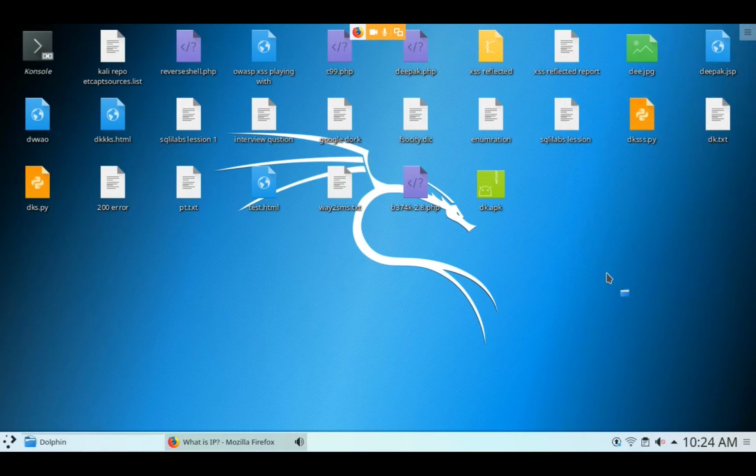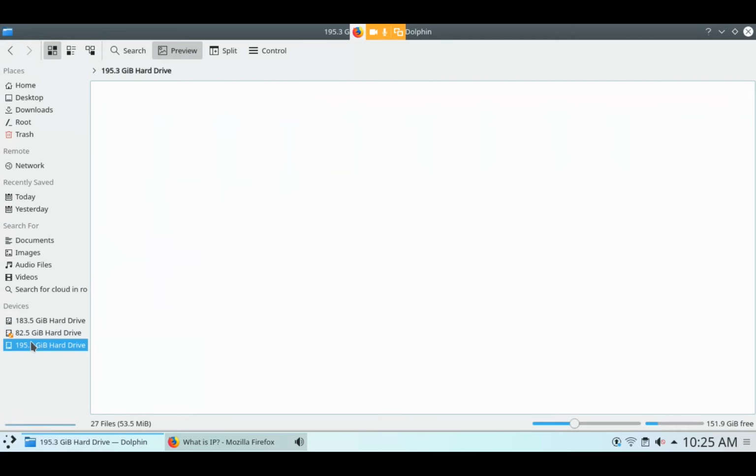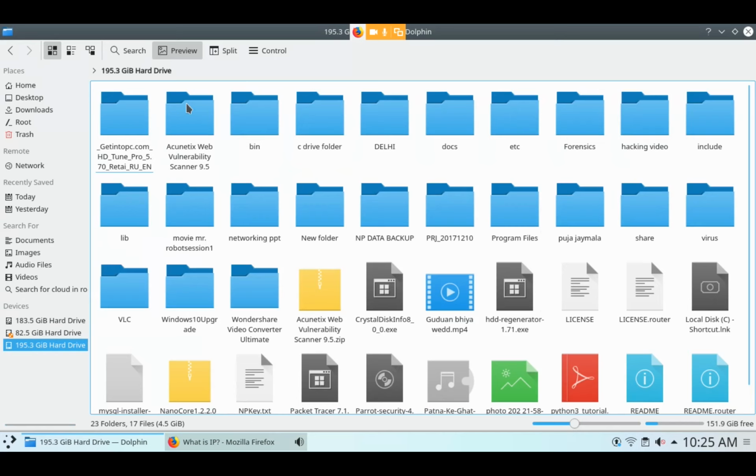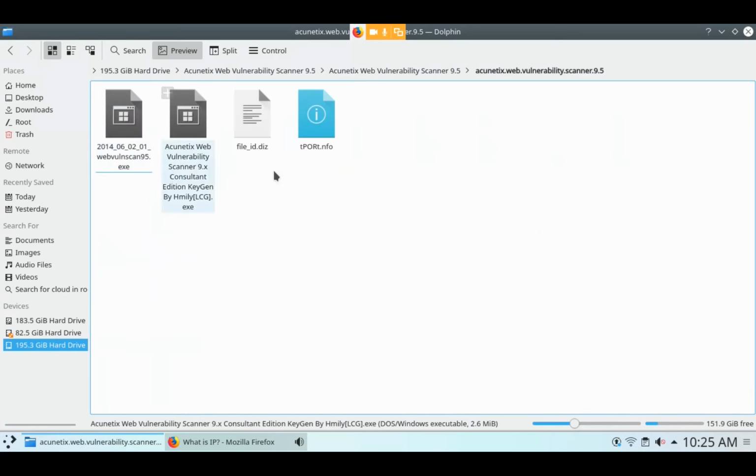Here through Kali Linux, if your Kali Linux is dual booted, then you can access the files of Windows also. Here is the file of my Windows, and here is this tool, Acunetix Web Vulnerability Scanner. This is the exe file, and this is the key.